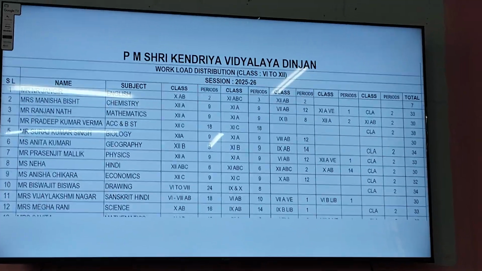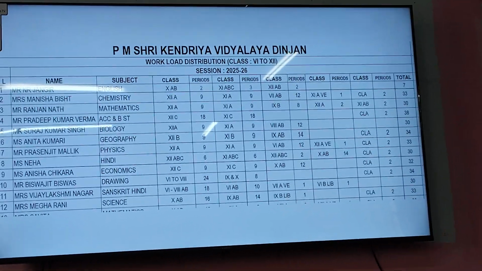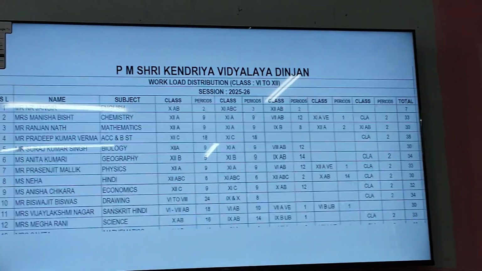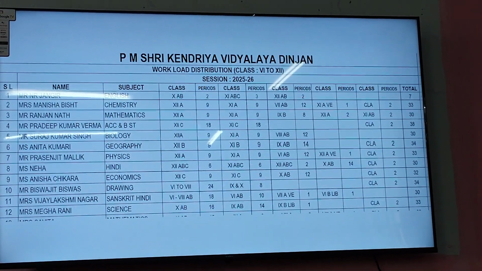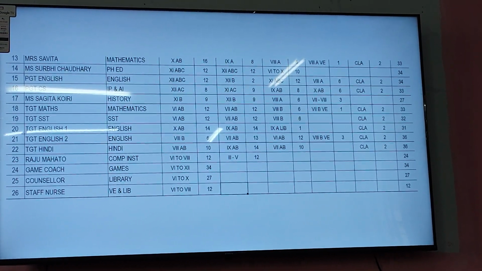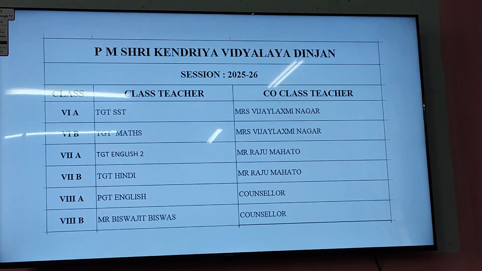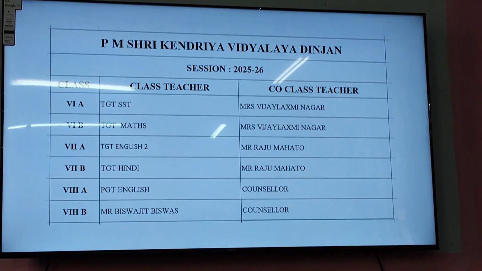You can teach your own subject, physics or chemistry, whatever. But in the timetable, we have to show it as a VE period, because if the RO asks what a VE period is, then we have to show it. So this is where the workload distribution comes in, and here this time we have the class teacher and co-class teacher also.